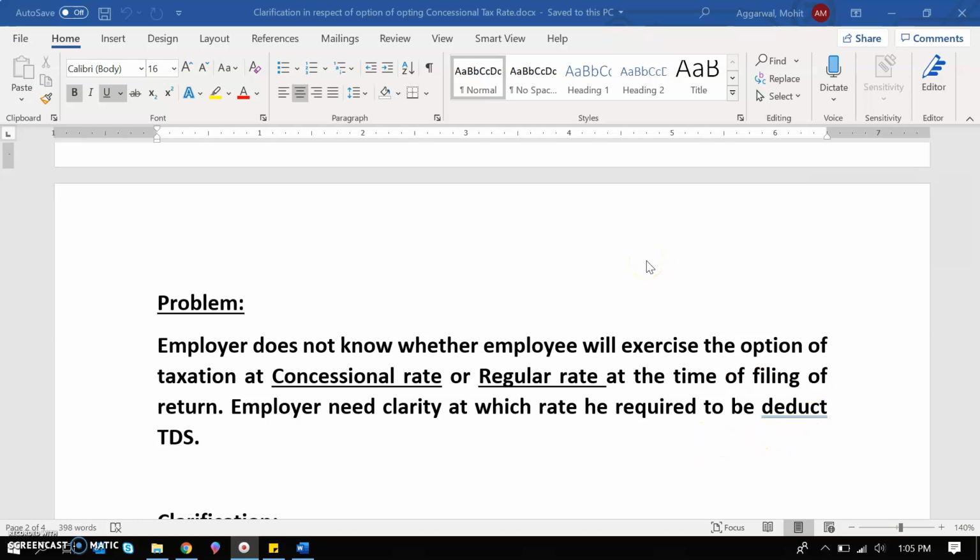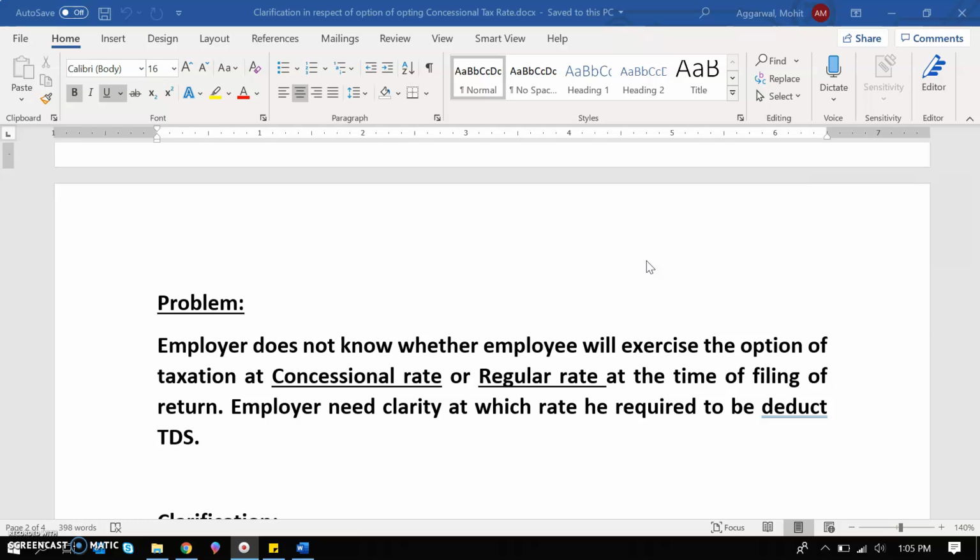Let's suppose the employee says that I will go for the concessional tax rate, and the employer starts to deduct the TDS at the concessional rate. But after a few months, when he invests some amount under the specified deductions and exemptions, then he calculates that he has the benefit under the regular rate. Then he will inform the employer, now you will deduct my TDS at the regular rate. So it is a problem for the employer how they will calculate the TDS. Whether the employee can give the declaration on a monthly basis, whether he can change it or not. So there are many doubts in the industry.